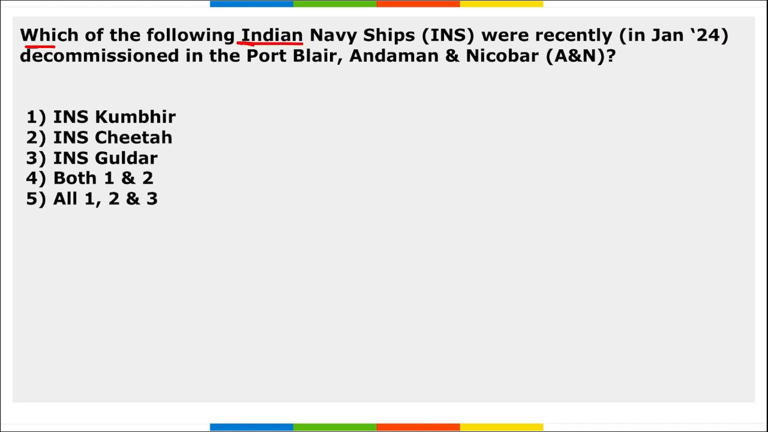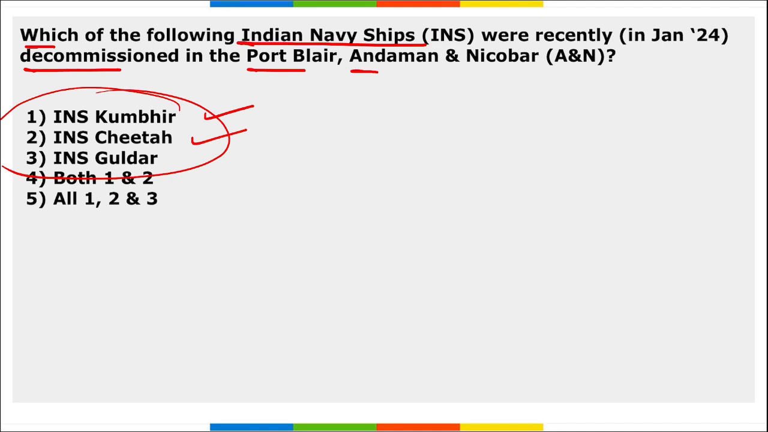Next, which of the following Indian Navy ships were recently decommissioned in Port Blair, Andaman and Nicobar? So remember all these three, INS Khumbir, INS Cheetah and INS Guldar, all these three Indian naval ships were decommissioned at Port Blair, Andaman and Nicobar after 40 years of their service to Indian Navy. Then one more thing, for INS Khumbir, remember INS Khumbir was commissioned in 1986. INS Guldar was commissioned in 1985 and INS Cheetah in 1984.